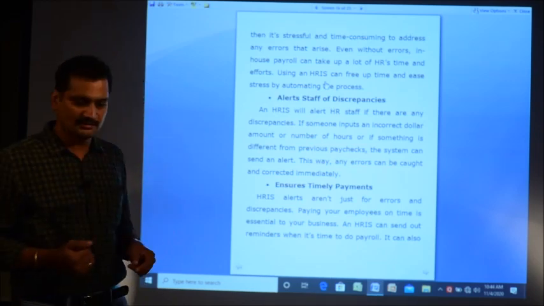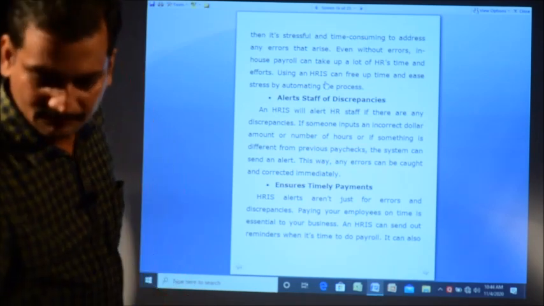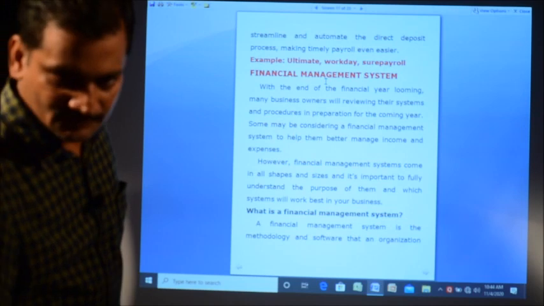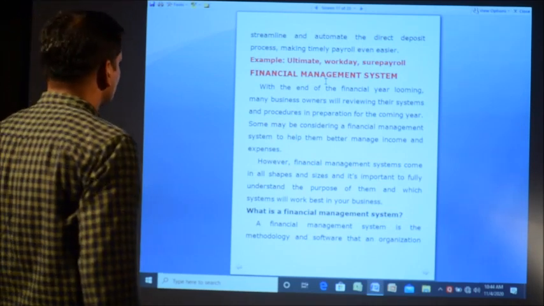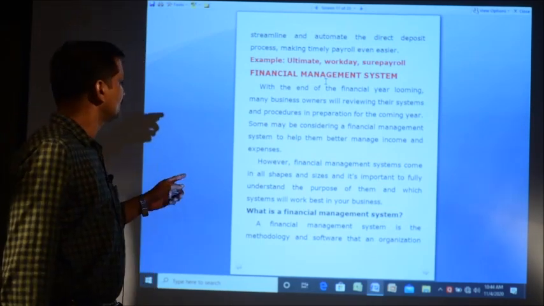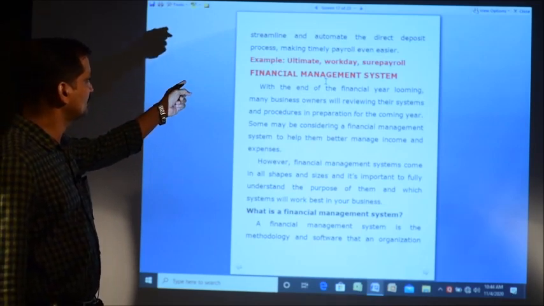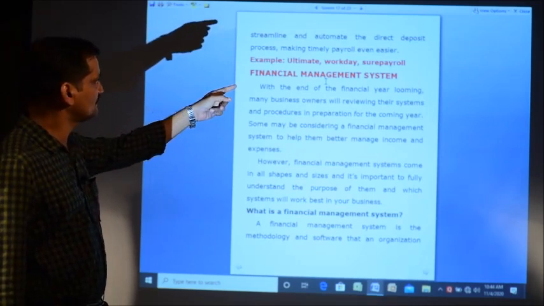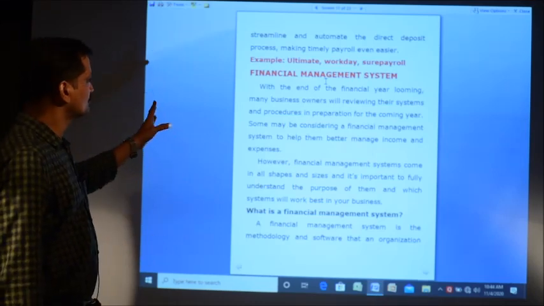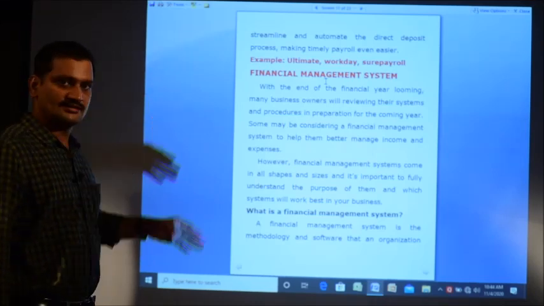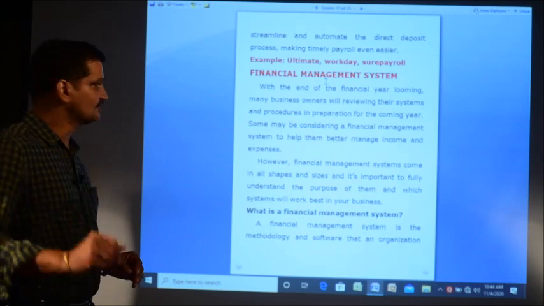So there will be no delay in providing the reports and information. Some specific payroll application software popularly used in the market are Ultimate, Workday and Sure Payroll.